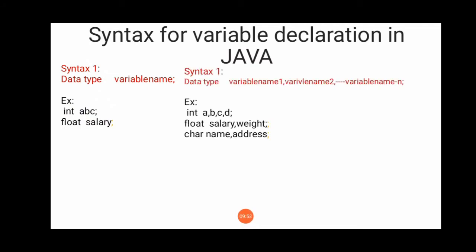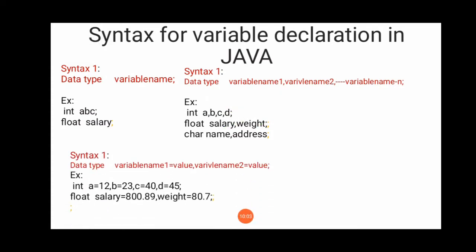You can define a number of variables in one line, that is int a, b, c, d, float salary, weight. Again, data type a equals 12, b equals 30. In this fashion, you can declare variables in the Java programming language.